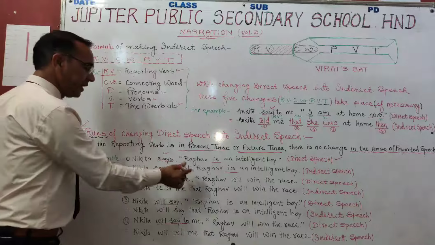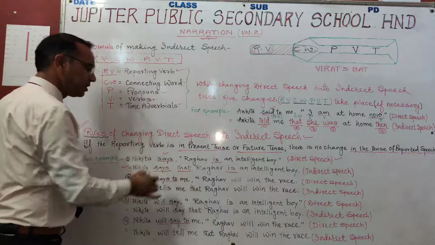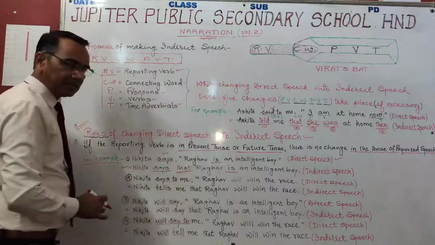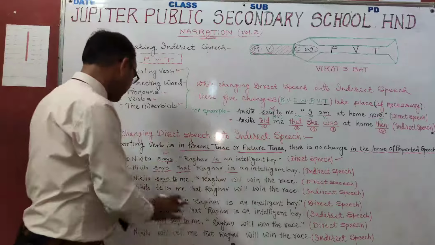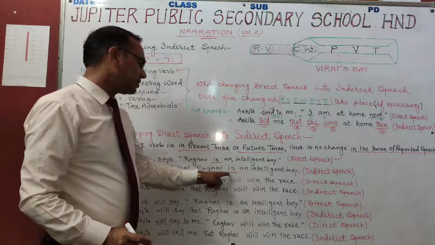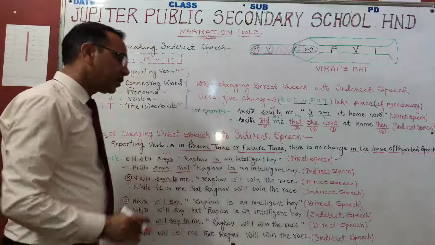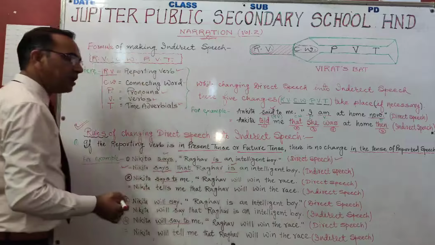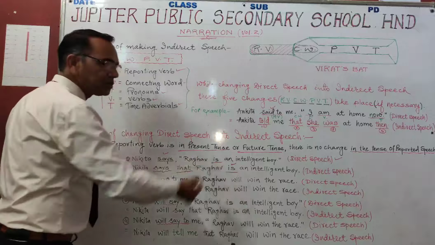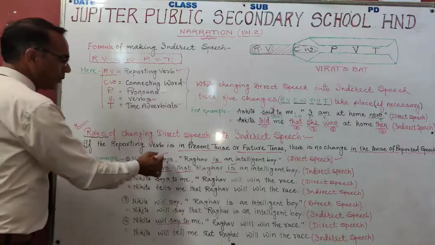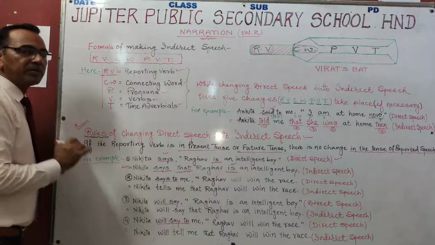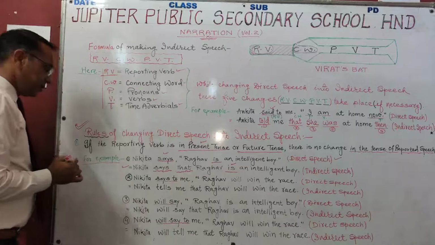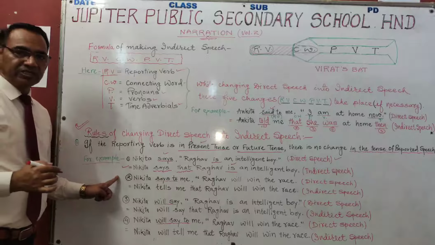Now Nikita says that both reporting speech and reported speech will be connected with connecting word that. In case of assertive sentence, Nikita says that Raghav is an intelligent boy. You can see that there is no change in tense in the indirect speech. Is here is also is because of reporting verb, because reporting verb is in present tense. Here you can see.